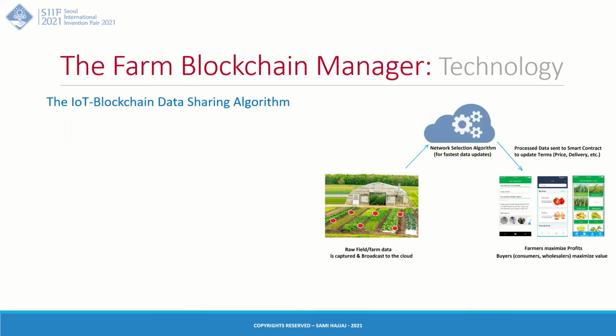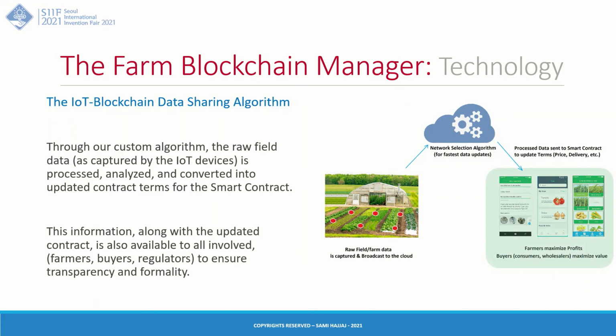The third part is the IoT blockchain data sharing algorithm. This part of the system essentially converts the raw data into terms of the contract. Essentially, it takes the data, processes it, analyzes it, and based on that processed information, the contract is dynamically updated, therefore resulting in a better contract for everyone involved.